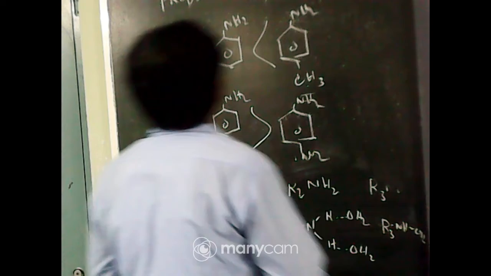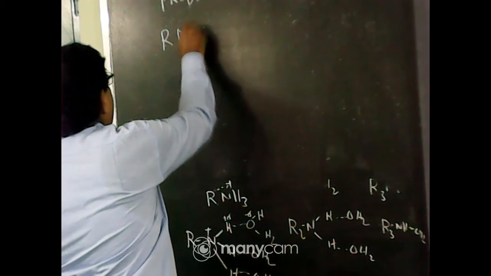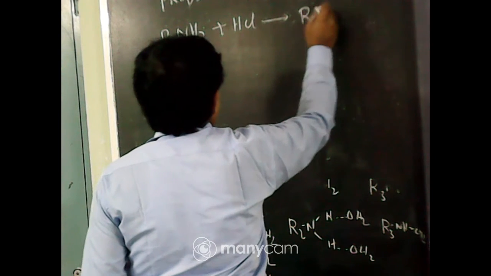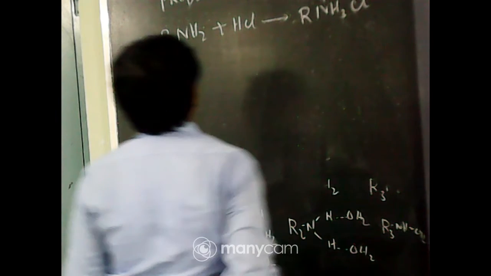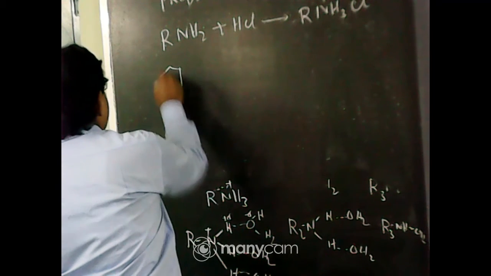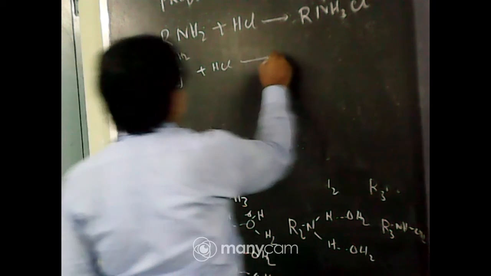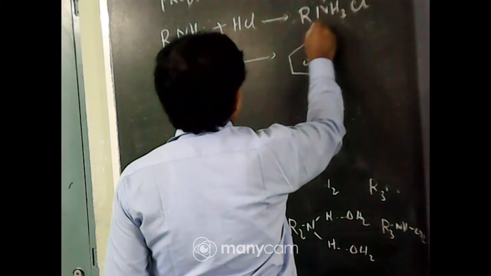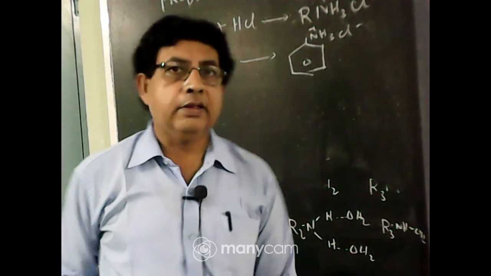Yes. Now some important reaction of aniline. Aniline is a base or primary amine. Say primary amine RNH2. It is basic in nature, so it forms salt RNH3 plus Cl minus. A salt is formed. Say aniline, benzene ring NH2 plus HCl. What will be product? Aniline hydrochloride, benzene ring NH3 plus Cl minus. So due to basic character, they react with acid to form salt.